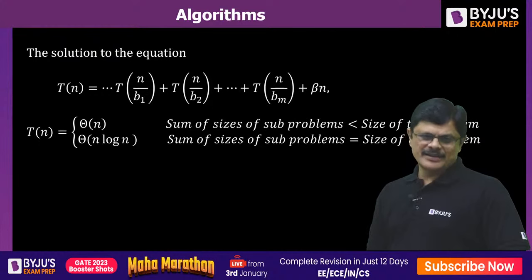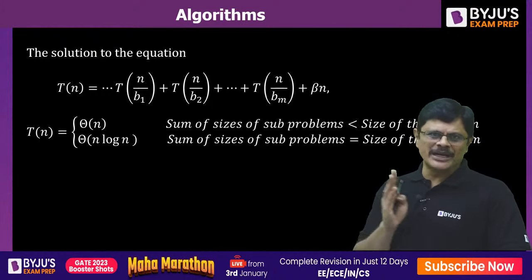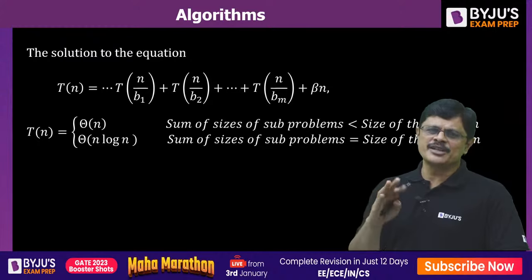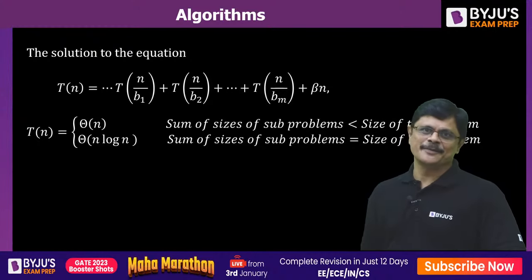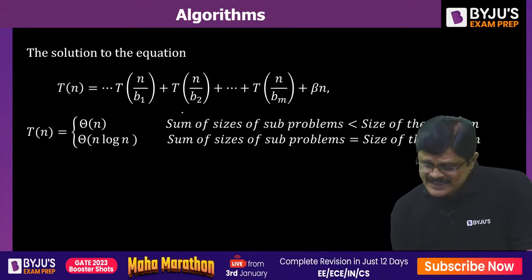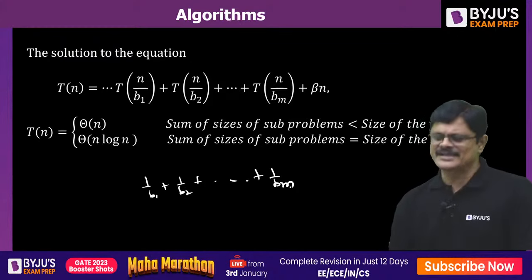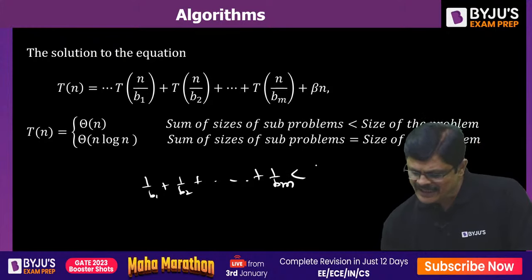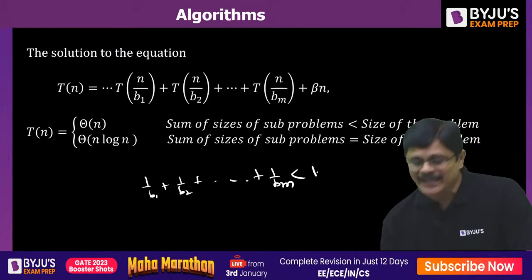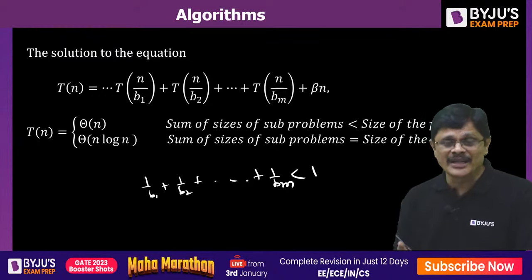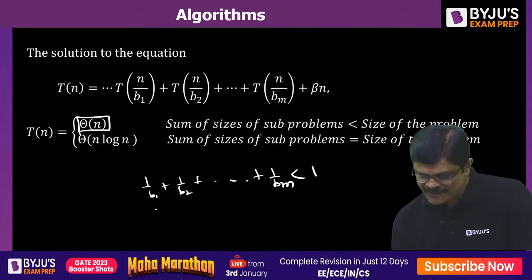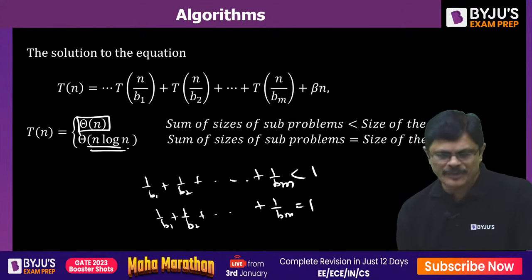Suppose you have T(n) equal to T(n/b1) plus T(n/b2) plus and so on, T(n/bm), plus n. Each is n multiplied with some coefficient, a fraction less than 1. If the sum of sizes of subproblems, 1/b1 plus 1/b2, whatever the subproblem fractions are, is less than 1, then the complexity is theta n. If the sum of these sizes is equal to 1, then the complexity would be theta n log n.